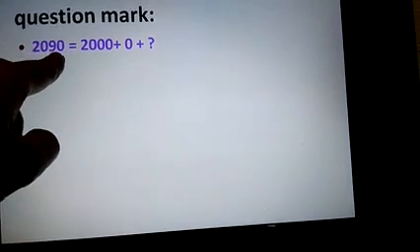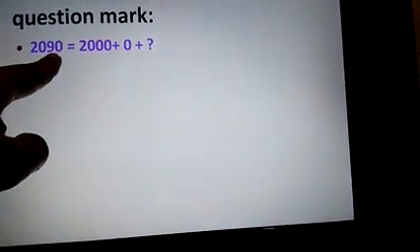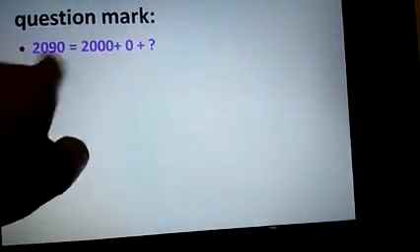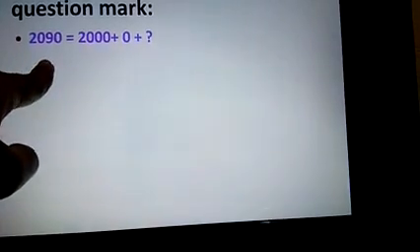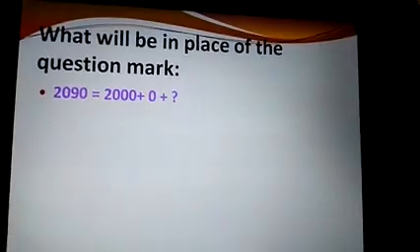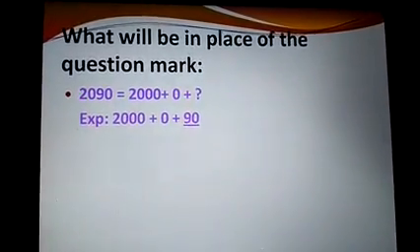After 0 is 9. So 9 is in which place? 9 is in the tens place. So it will be how much? 2000 plus how much will give you 2090? Obviously, we have to add 90 to 2000. So in place of the question mark will be 90.